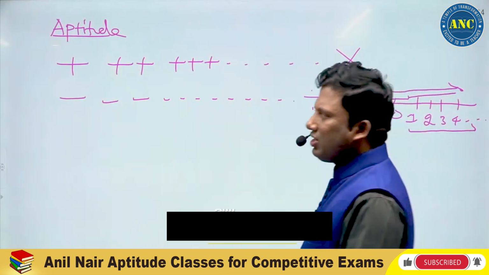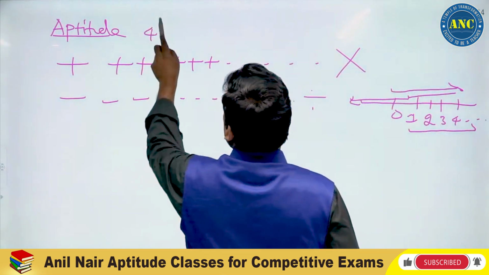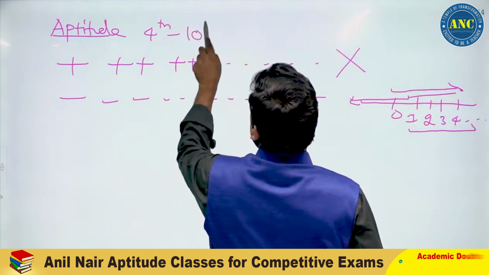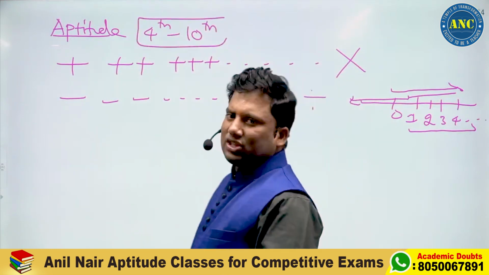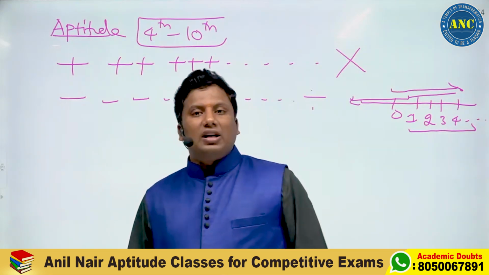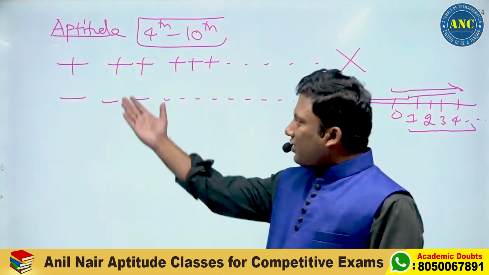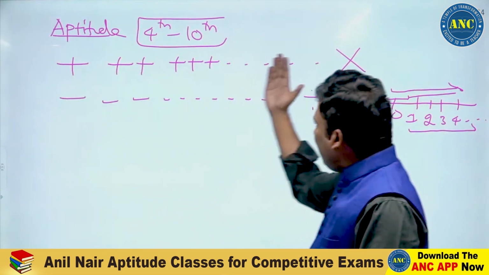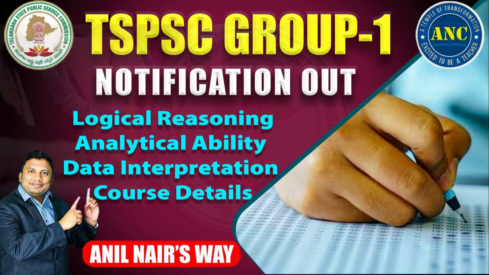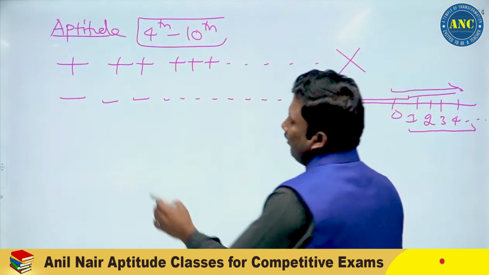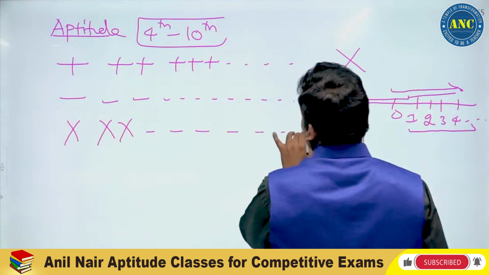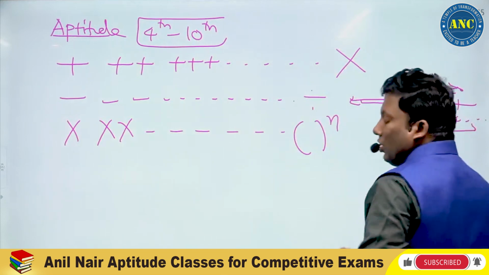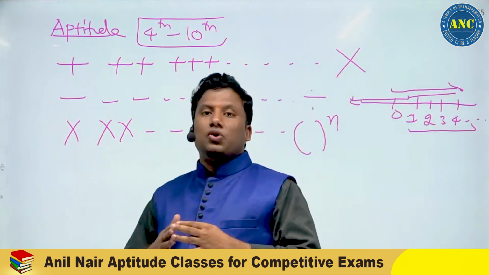I am just discussing your 4th class textbook till 10th class textbook in a single slide, how your NCERT textbook, CBSE textbook, or any of the mathematical textbooks evolved. First somebody will teach you plus, then he will take you to into. Then he will teach you minus, then he will take you to division. Then he will teach you repeated multiplication. Repeated multiplication is called power n. 2 power 3 is 2 into 2 into 2.